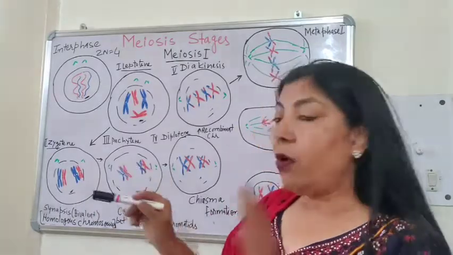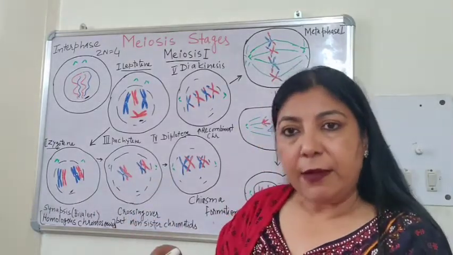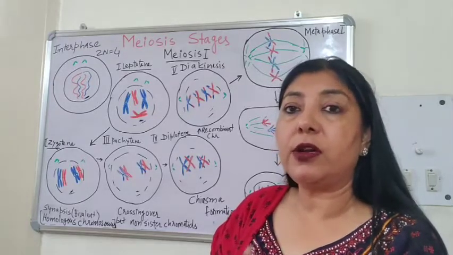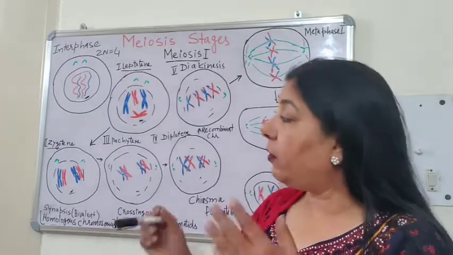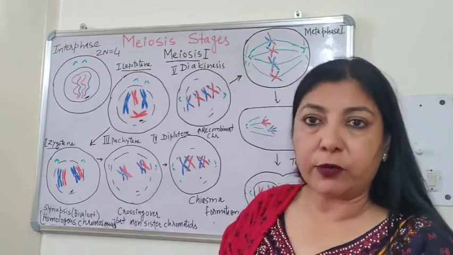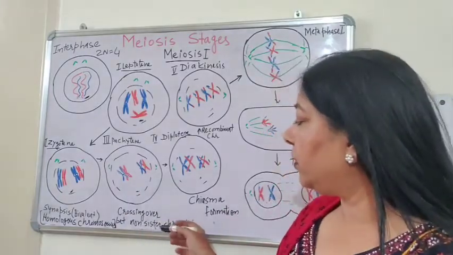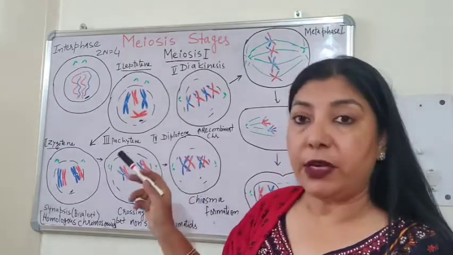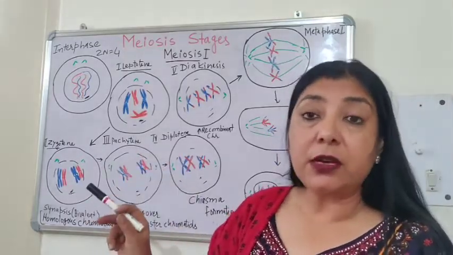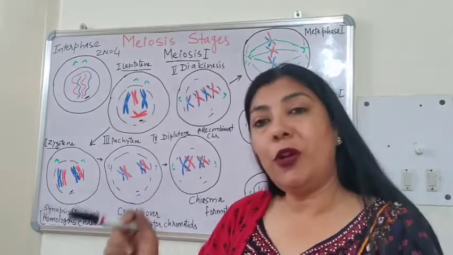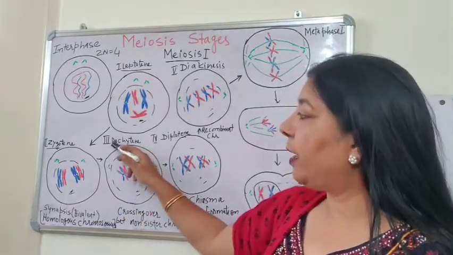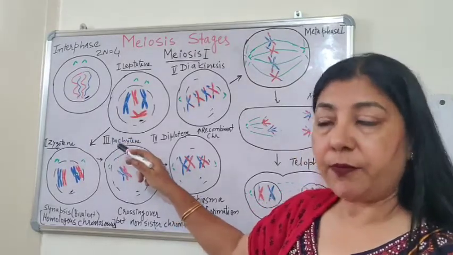So, 2 chromatids of the same chromosome are called sister chromatids. And 2 chromatids of 2 different chromosomes are called non-sister chromatids. So, what's happening? Crossing over between non-sister chromatids of homologous chromosomes takes place. This is called crossing over, which takes place during pachytene.